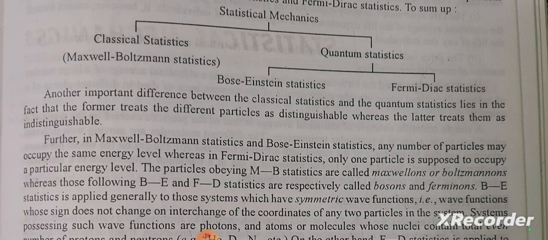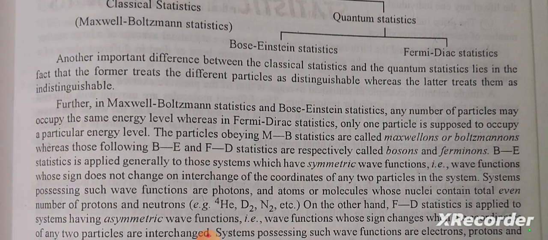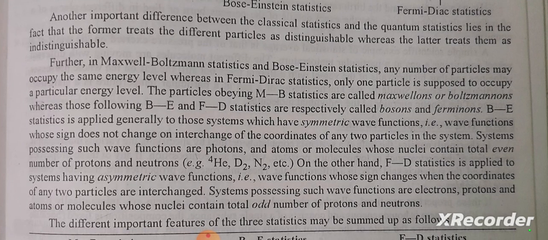Another important difference between classical statistics and quantum statistics lies in the fact that the former treats different particles as distinguishable, whereas the latter treats them as indistinguishable. Further, in Maxwell-Boltzmann statistics and Bose-Einstein statistics, any number of particles may occupy the same energy level, whereas in Fermi-Dirac statistics, only one particle is supposed to occupy a particular energy level. The particles obeying Maxwell-Boltzmann statistics are called Maxwellons or Boltzmannons, whereas those following Bose-Einstein and Fermi-Dirac statistics are respectively called